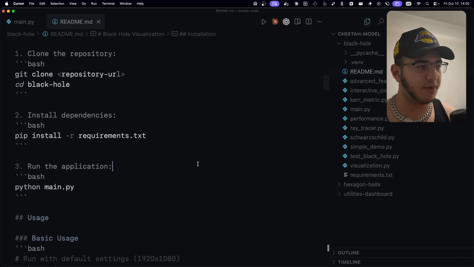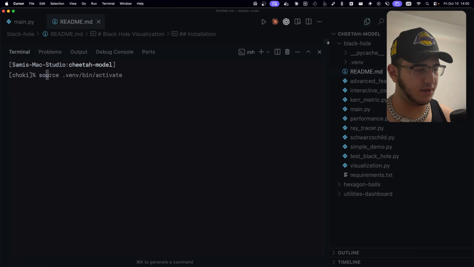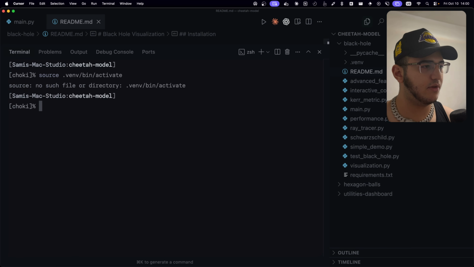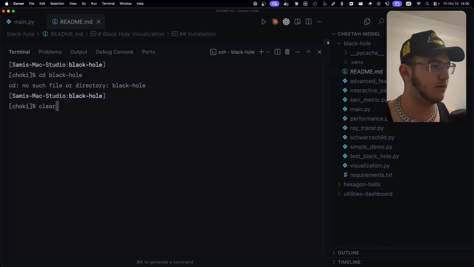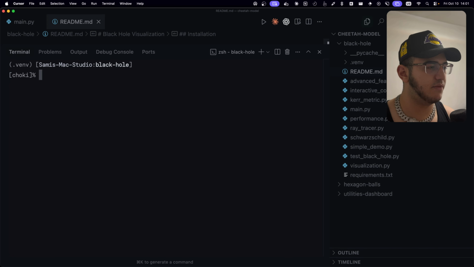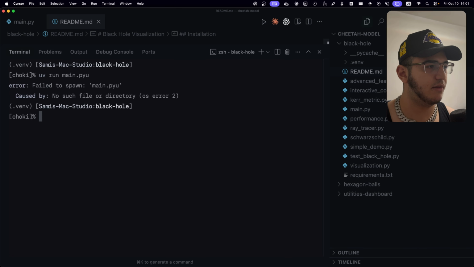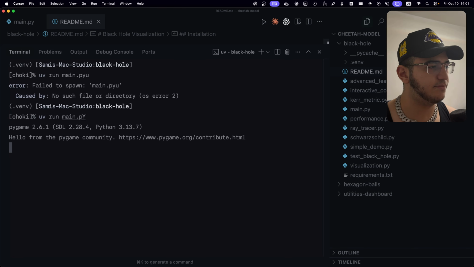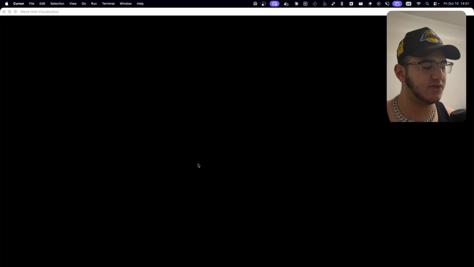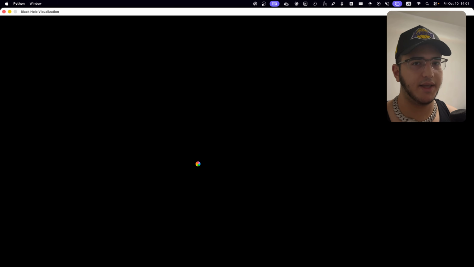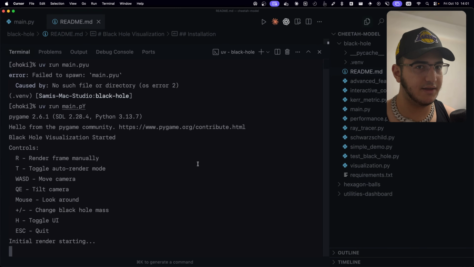The way that you run this Python file is to go into your terminal, and first of all, we have to go into the black hole directory. We can then activate the virtual environment, and then we can run uv run main.py. You see this takes quite a time to start up, but then we get this. Now you might think that it initially failed, but it hasn't even started yet. It's still rendering, which is understandable since it's a lot of physics that it has to do.